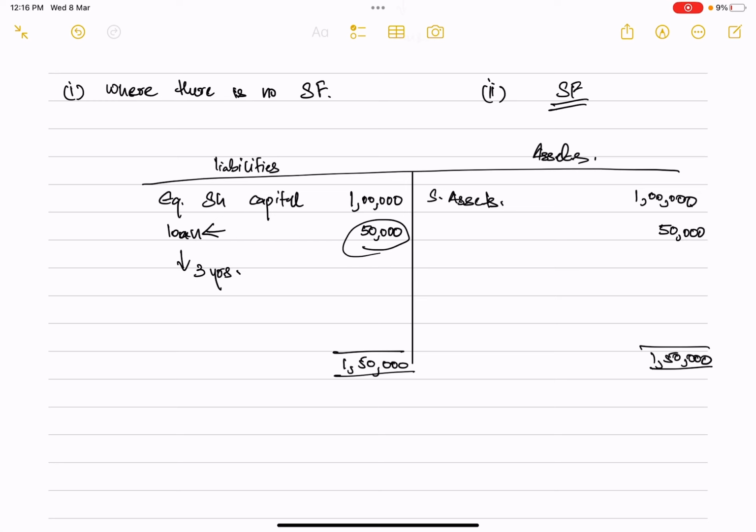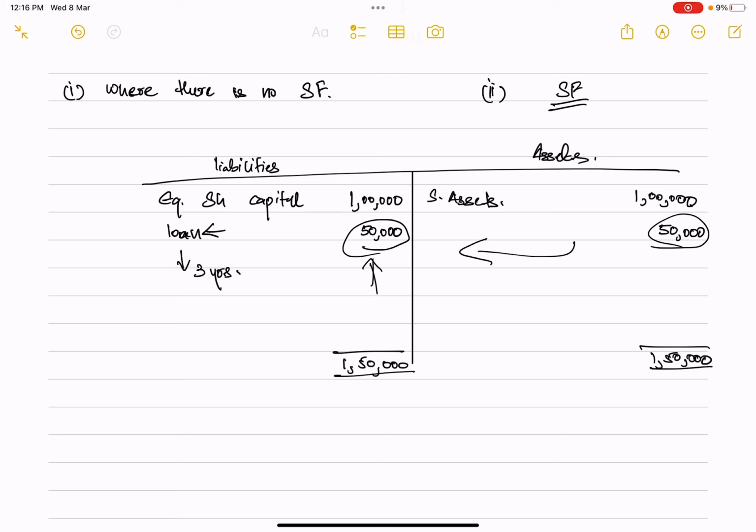To return this loan, one of the easiest ways is to sell off some of the assets valuing up to 50,000 and give whatever cash is acquired back to the debenture holders, the persons from whom you have taken this loan. But because of this, your business operations will get affected in a very negative way. So this is not an option the company can take.